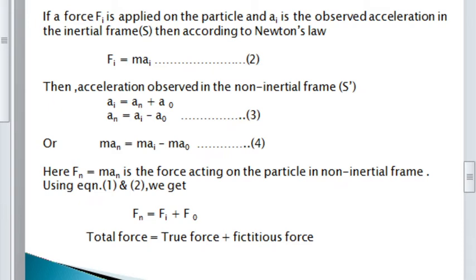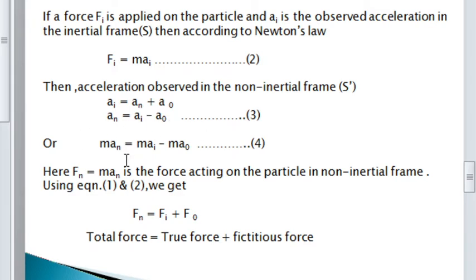The acceleration observed in non-inertial frame can be calculated by using the equation Ai is equal to An plus A0. Here Ai is the acceleration in inertial frame, An denotes the acceleration in non-inertial frame, plus A0, the acceleration present in the particular frame S dash. So from this expression I can find An is equal to Ai minus A0.